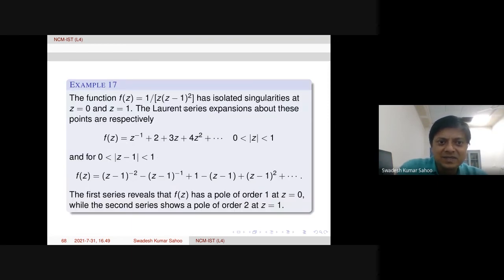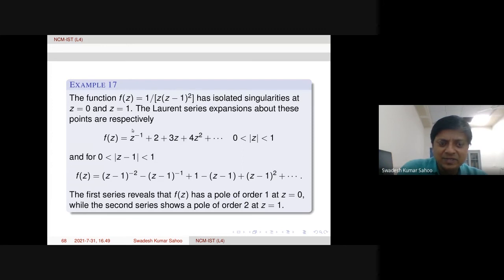Now, this function we see f of z equal to 1 over z times (z minus 1) whole square. This has isolated singularities at z equal to 0 and z equal to 1, trivially. But when we look at Laurent series about these points, first, about z equal to 0, we have this Laurent series. One can compute, we know how to compute. And about z equal to 1, we have this Laurent series.